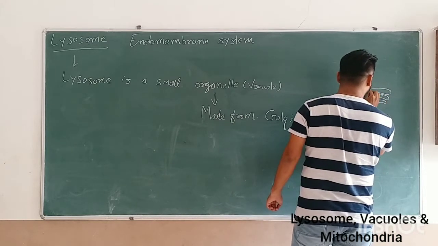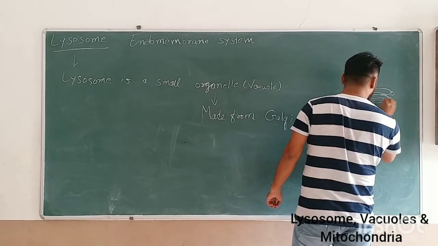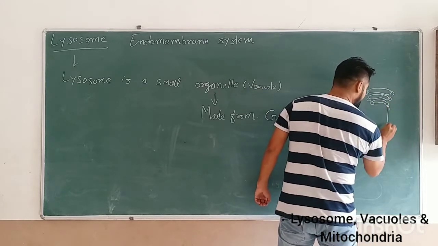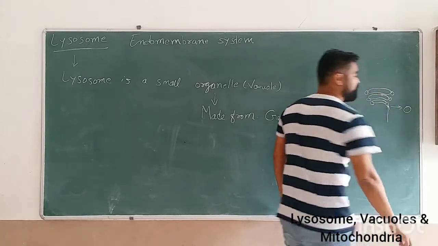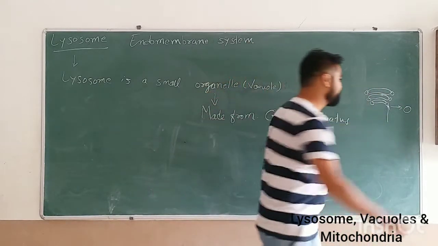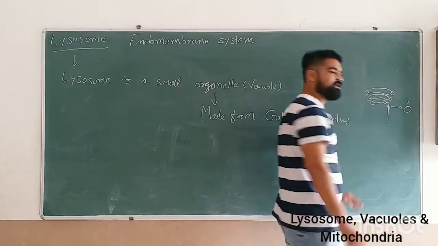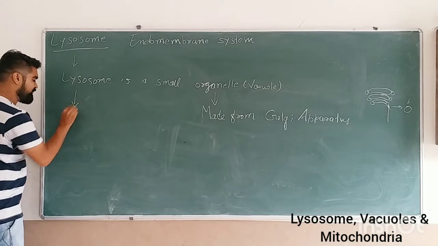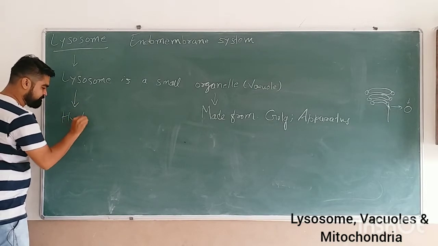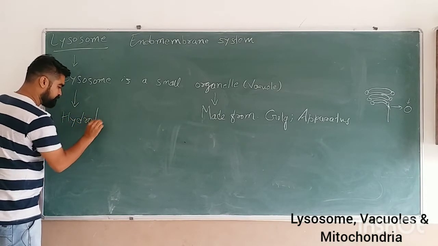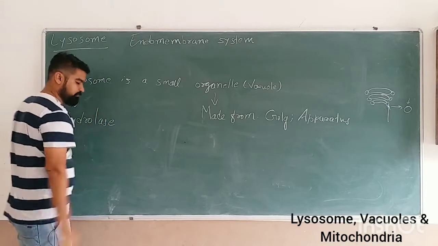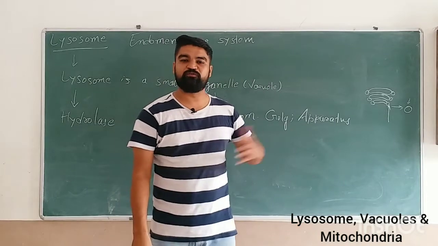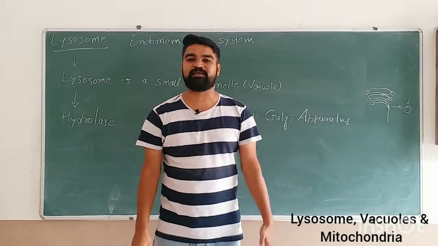If this was the Golgi, then this particular structure will leave from the Golgi apparatus after the packaging of the material, and that will be called a lysosome. So lysosome has hydrolase enzymes. Hydrolase enzyme means there are 3 to 4 kinds of enzymes which break down the compounds.